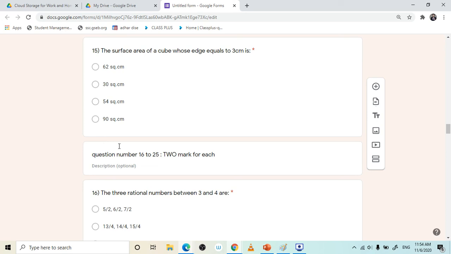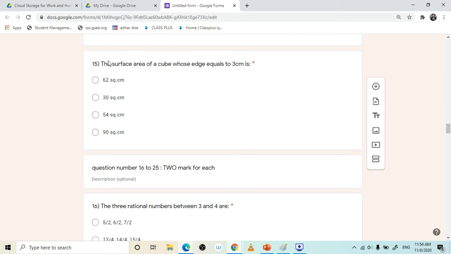Six. No, here you actually have to consider total surface area. Now you will argue. One minute, let me show you. I have to take a snapshot.